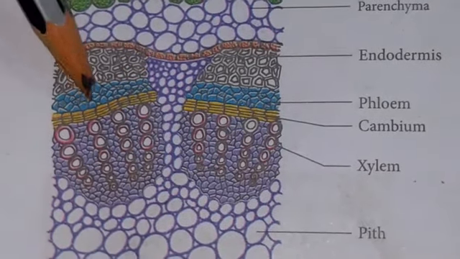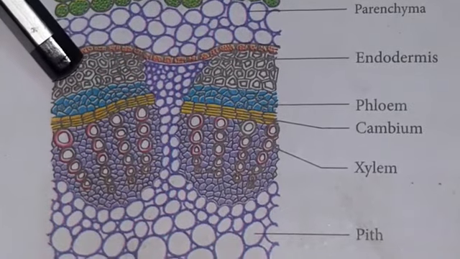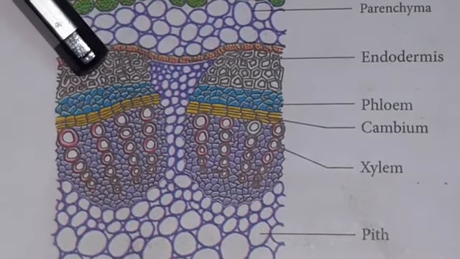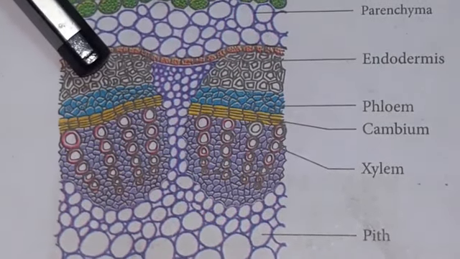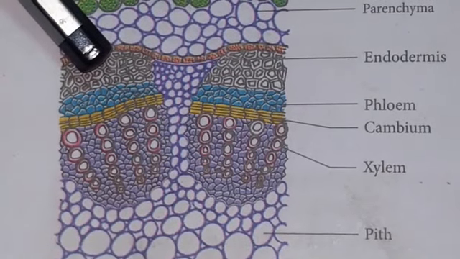Outside the phloem, these sclerenchymatous tissues are called the bundle cap or hard bast. So the pericycle of the dicot stem is also called the bundle cap or hard bast.